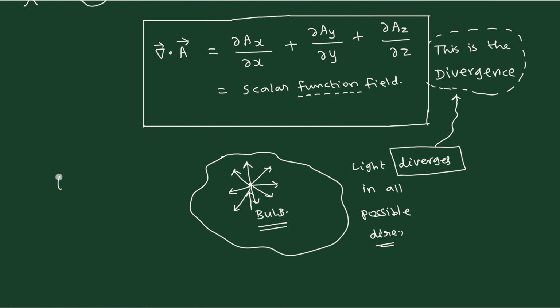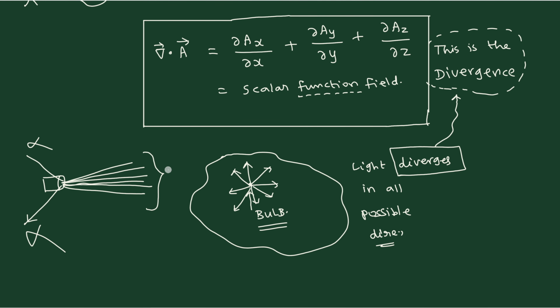If you take a torch light, for example, instead of a light bulb, when you shine it, the light will not go in all possible directions, but the light rays will be traveling like this. That's all. Only that much light will travel. The light will not go like this. This is not possible. The torch light will not give you light in this direction. But all these things are possible.